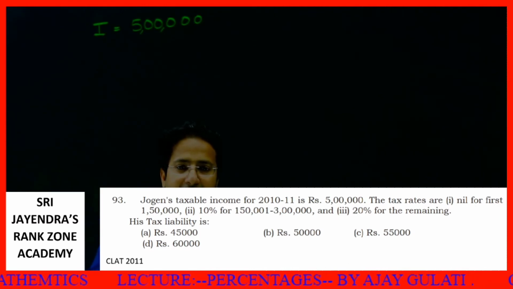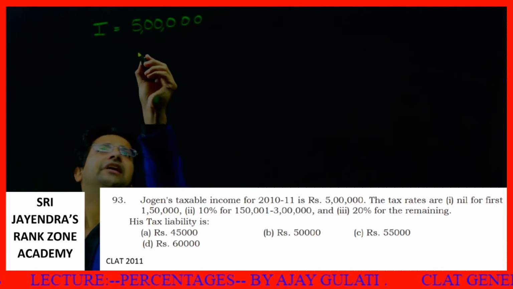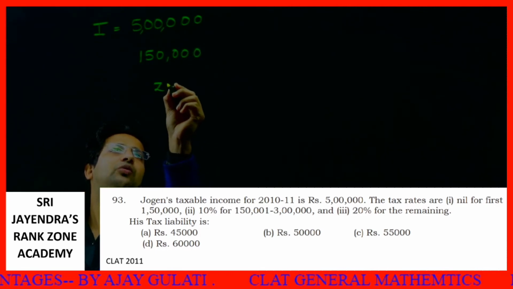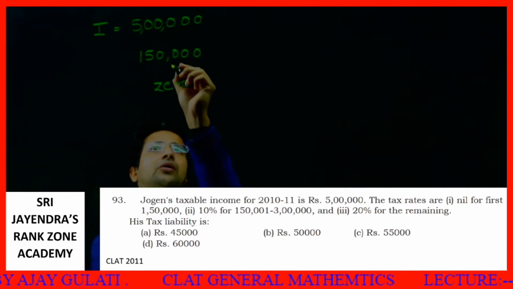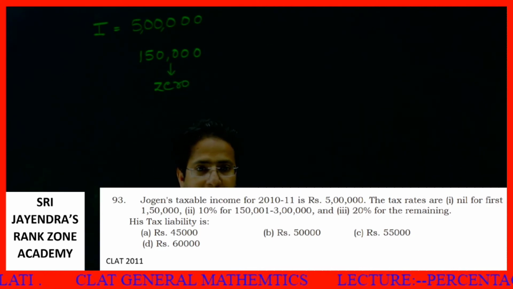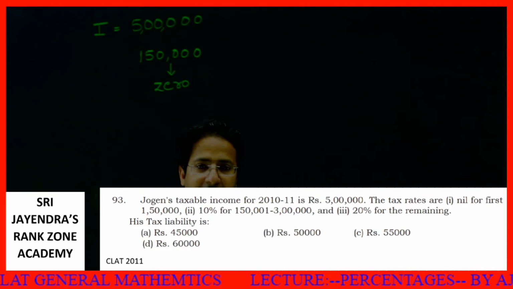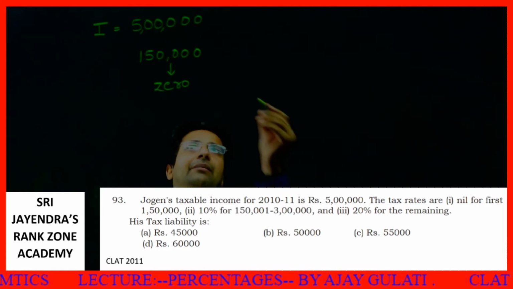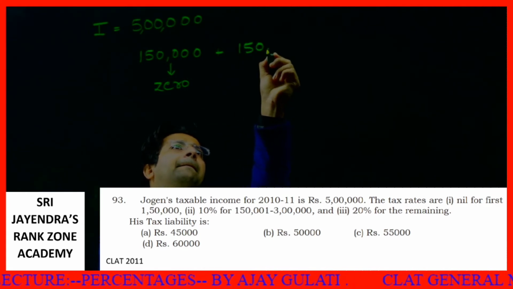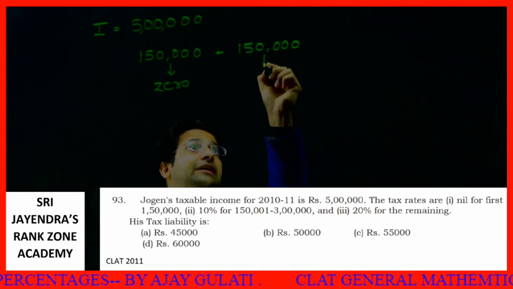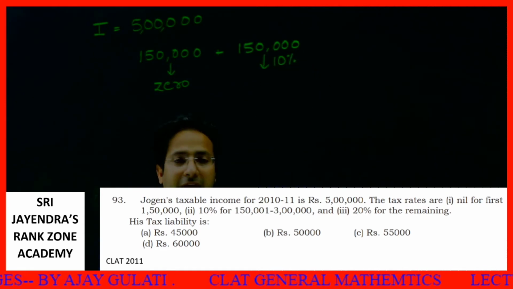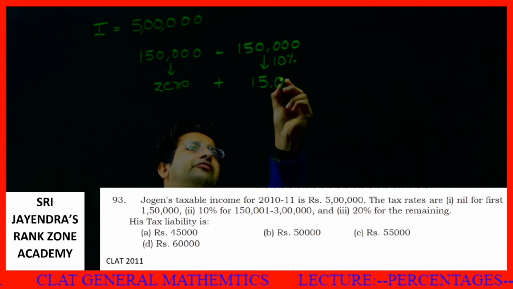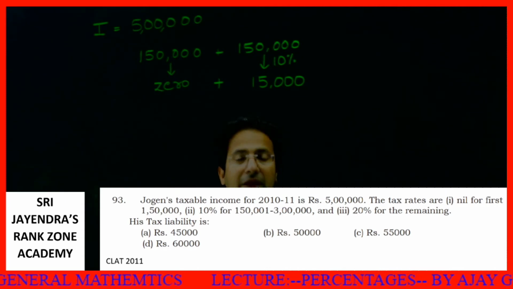Now, the tax rates are nil for the first 1,50,000. There is zero tax. The tax over here is 0. Then 10% for 1,50,000 to 3 lakh, which means the next 1,50,000. For this the tax is 10%. So what does this tax become? 10% of 1,50,000 is 15,000.